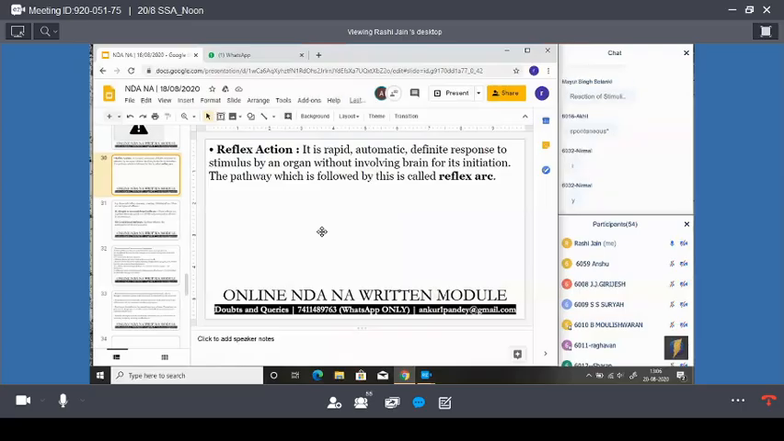So it is a rapid, automatic, definite response to a stimulus by an organ without involving the brain for its initiation. The pathway followed by this is called the reflex arc. The pathway is known as the reflex arc.